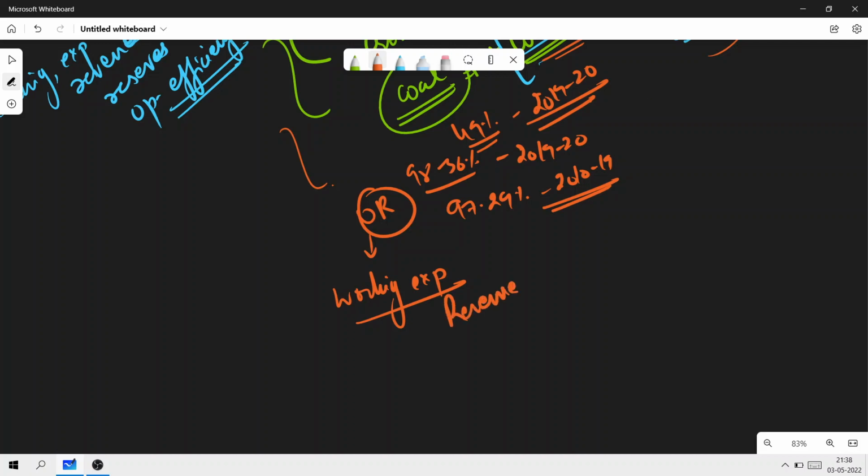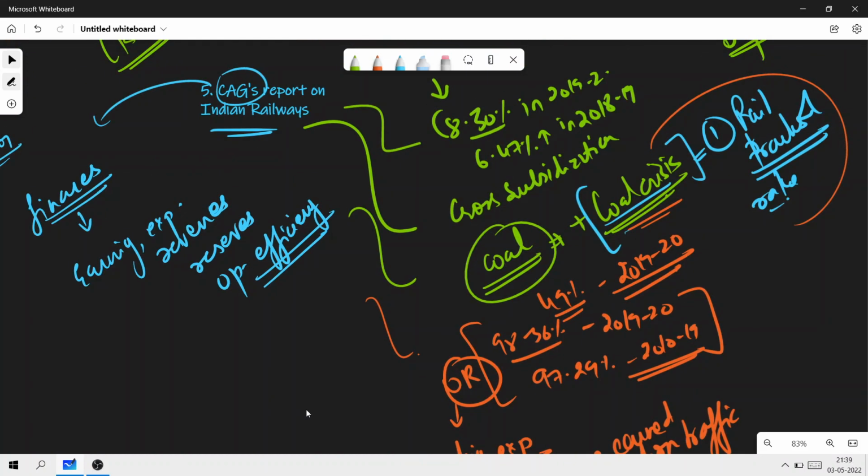So what do these numbers that we have written here simply mean? A higher ratio basically indicates a poor ability to generate surplus that can be used for capital investments. Railways finances are an important bit which gives us an insight into how it is performing, what needs to be done, and all of this.